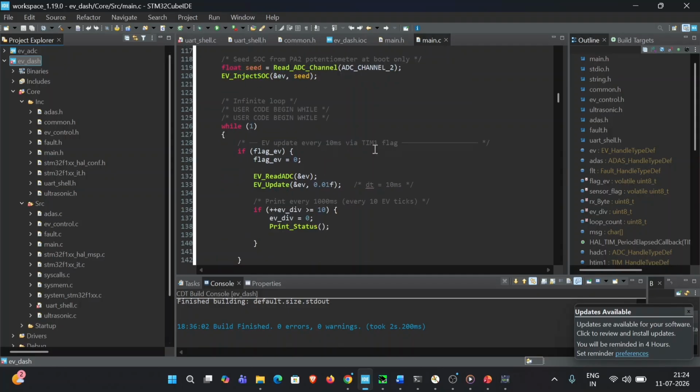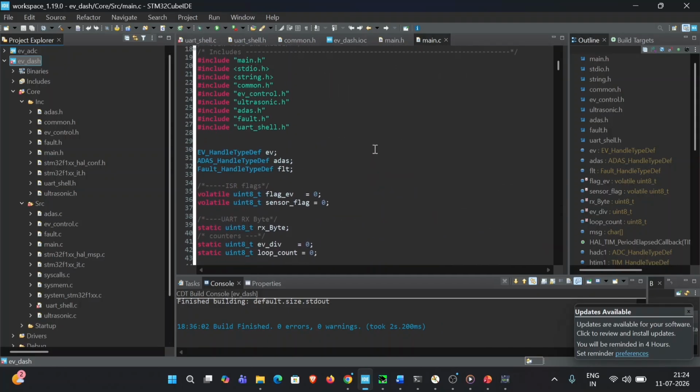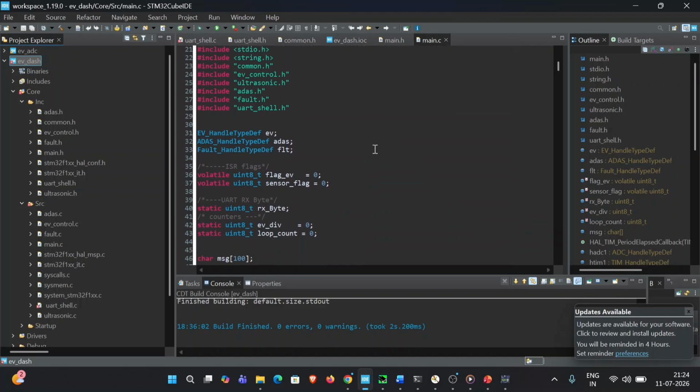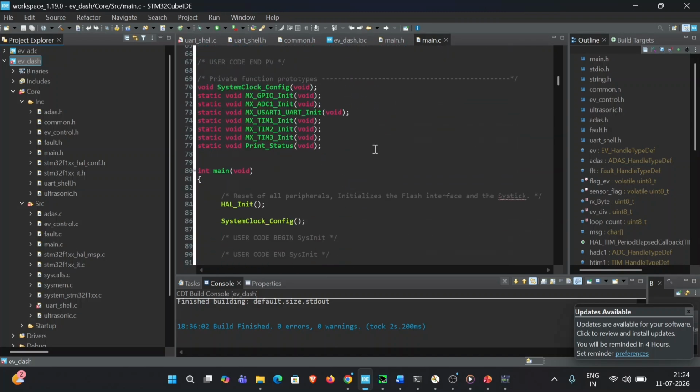This is main.c, where we initialize all the different header and source files. So let us build this project. As you can see, the build is finished, with zero errors and zero warnings.